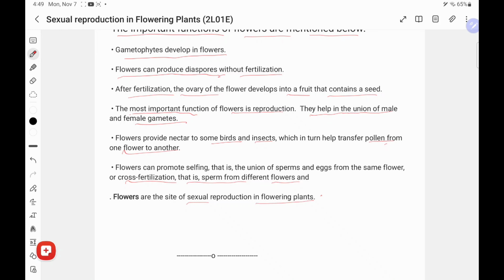I think that covers all about the flower parts, which are involved in the fertilization of flowering plants.